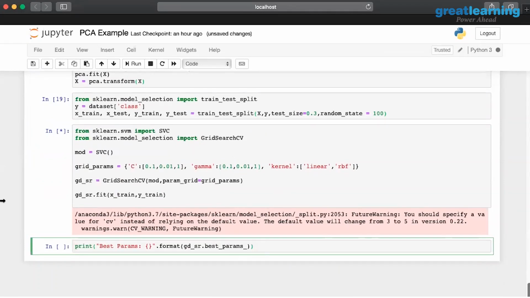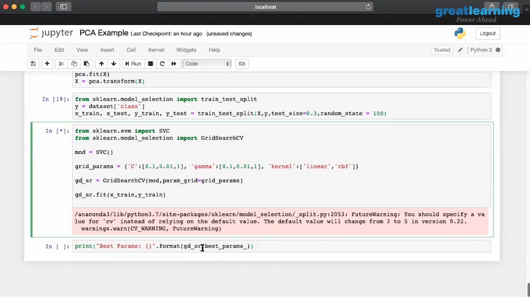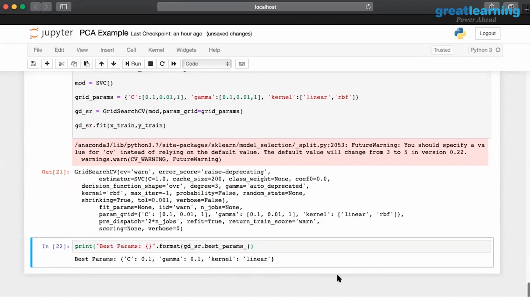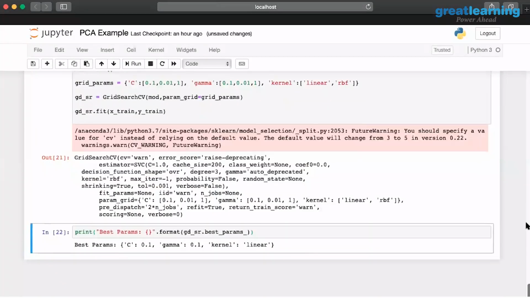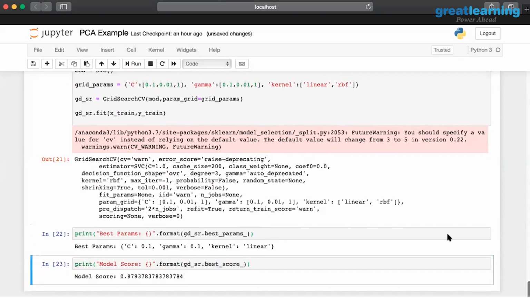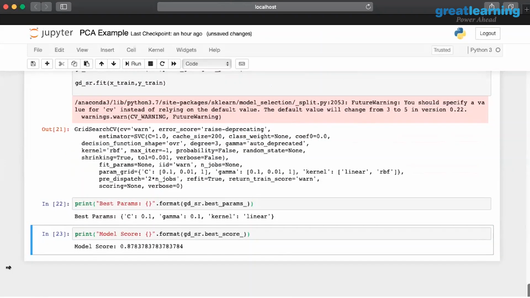Once you have the results, you're going to have this grid search object that carries the results, that is, the best parameters and best score. Yeah, it's done. If you notice, this apparently seems to be the best solution for the current data set. If you want to know why, you can always print the model score in terms of accuracy. You're getting an 87% accuracy in the result. That is the reason it's saying that this is the best parameter for the score. This is the same as the accuracy score.